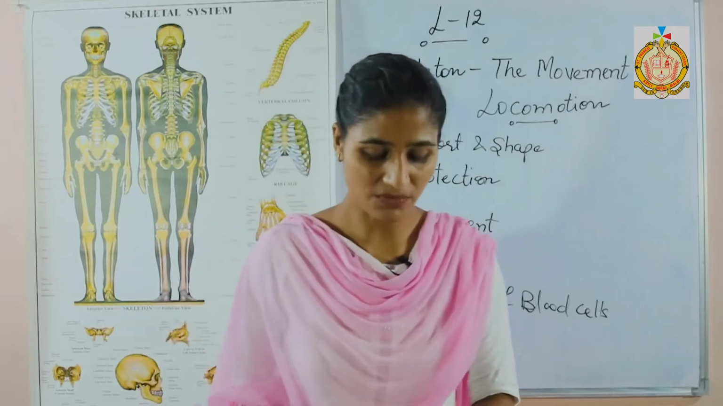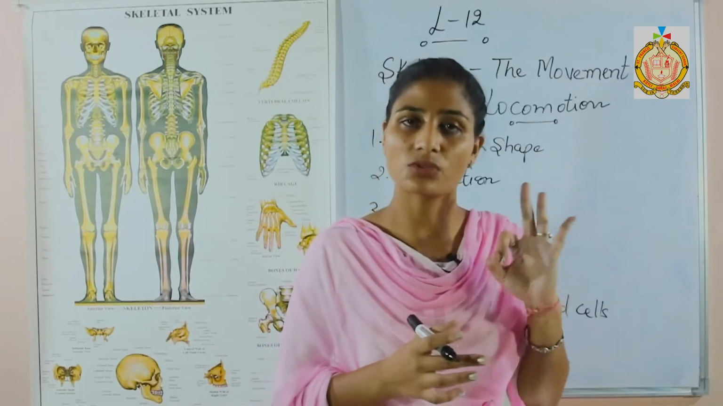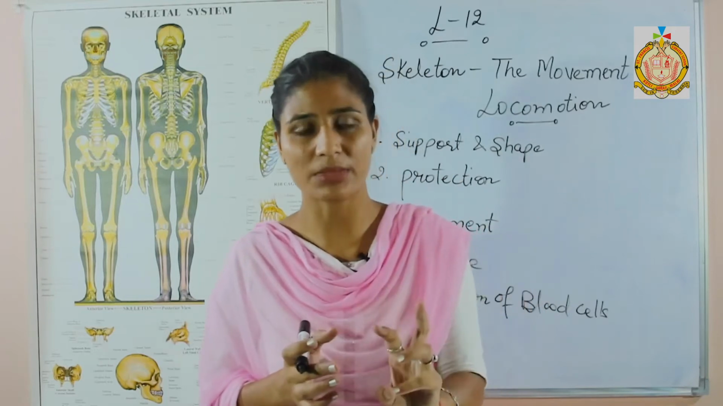Next, constituents of the skeleton system. In the skeleton system there are three constituents: bones, cartilage and ligaments.